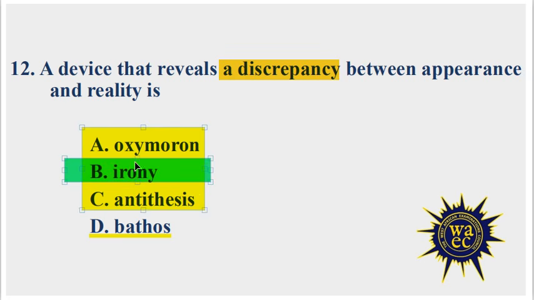A device that reveals the discrepancy between appearance and reality. Differences between appearance and reality. What we hear or what we see is the appearance, but the reality is what really exists. And that is the device that shows the difference, the opposite between what we hear or see, and what really exists. That is irony.